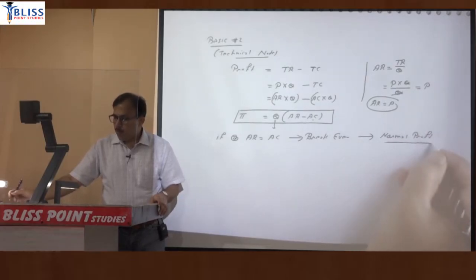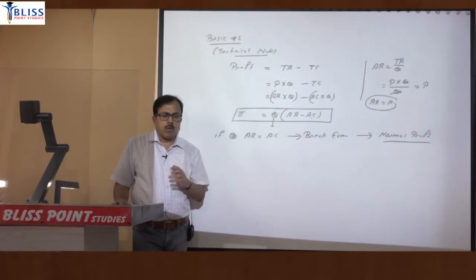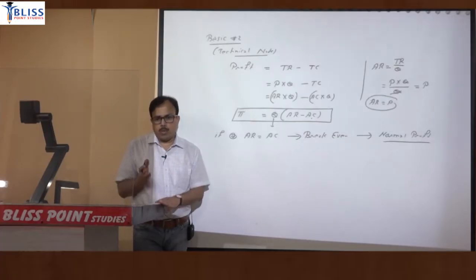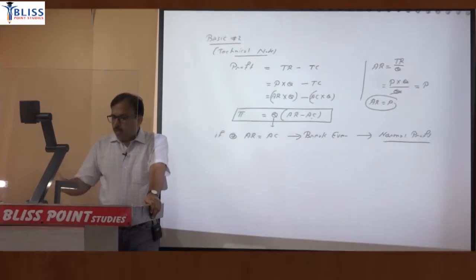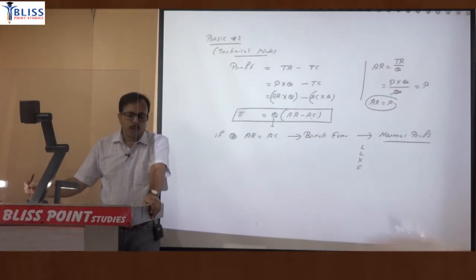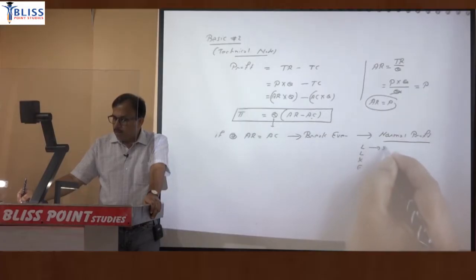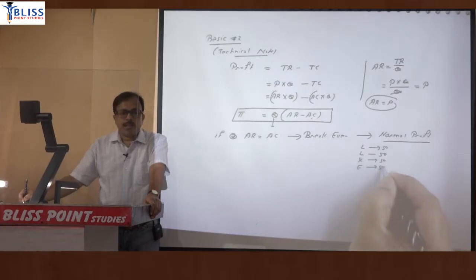Now what is the concept of normal profit? Normal profit is in fact included in cost. So if you are covering the cost only, then you are earning only the normal profit. Just an example. To produce any commodity, a firm will be using, say, labor, land, capital, entrepreneur. What we pay to the factors of production is our cost. Labor will be paid wages, suppose 50. Land gets rent, capital gets interest, entrepreneur gets rate of return on the capital.